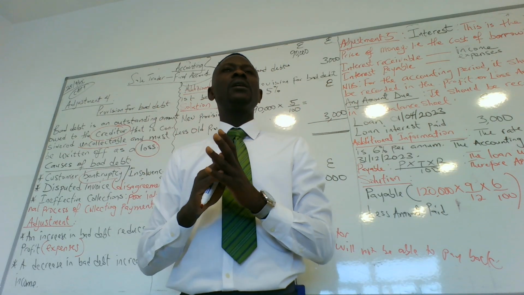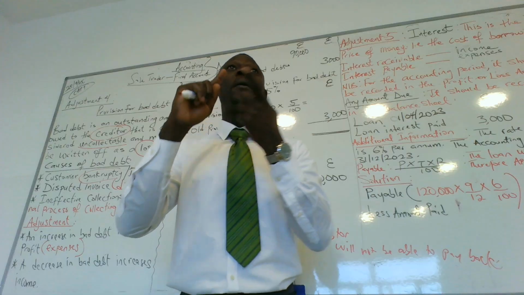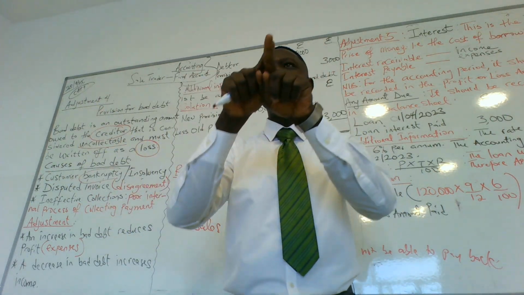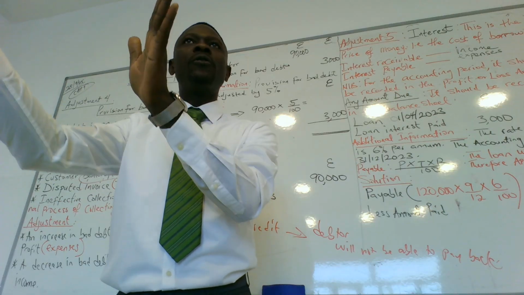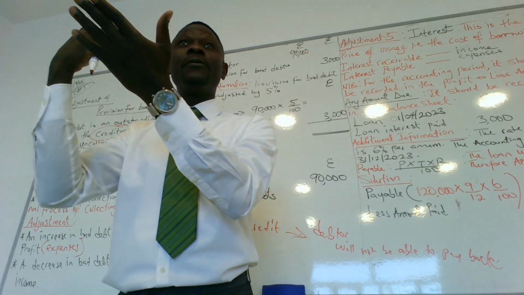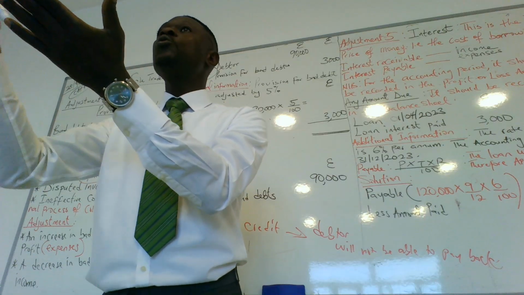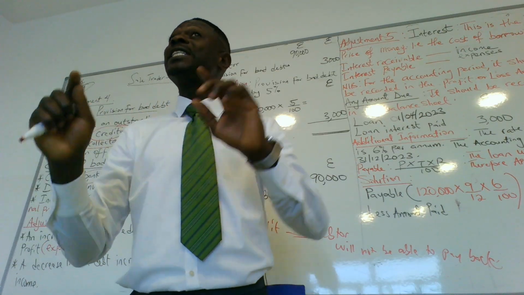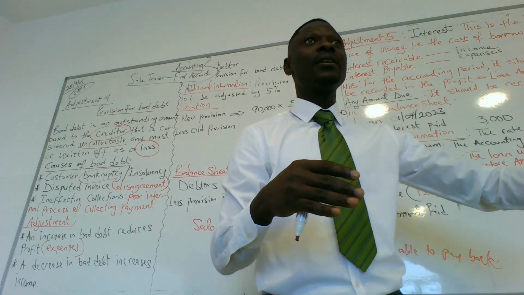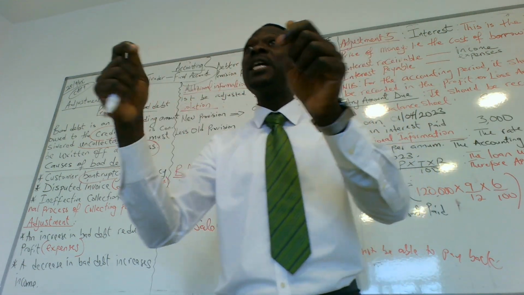Stop writing, please. The second reason why we could have bankruptcy is that the business and the customer are having issues regarding the invoice. What is an invoice? An invoice is a document stating that you have received certain products which you have not paid for. There's a receipt, there's an invoice. A receipt is evidence of payment.